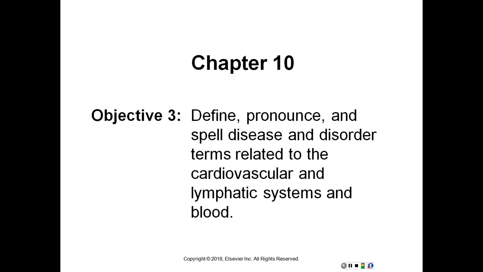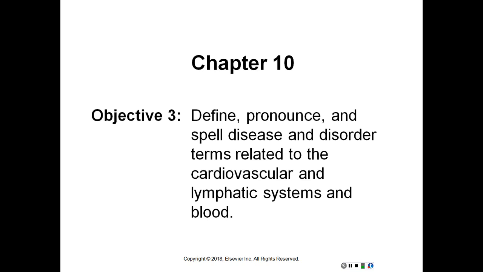Thrombosis, abnormal condition of a blood clot. Thrombus, blood clot. And then within the lymphatic system, lymphadenitis, inflammation of lymph nodes. Lymphadenopathy, disease of lymph nodes. Lymphoma, tumor of lymphatic tissue, malignant. Splenomegaly, enlargement of the spleen. Thymoma, tumor of the thymus gland.